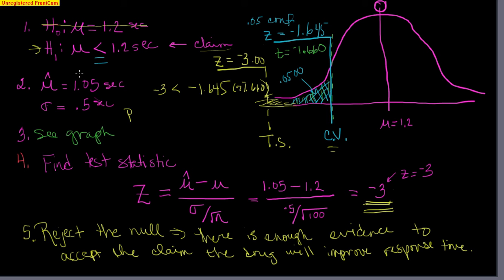But sometimes they want the p-value, and if we do it that way, the reason we know we can reject the null is because our p-value, which if you go to the z-table is virtually 0. You can look it up. In fact, it's 0.0017, which is in fact less than our alpha, which is 0.05. Okay, so either way, we have enough evidence to reject the null.